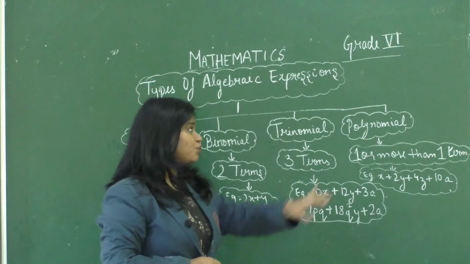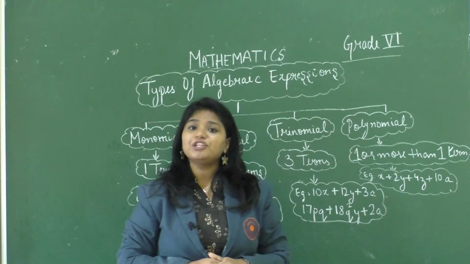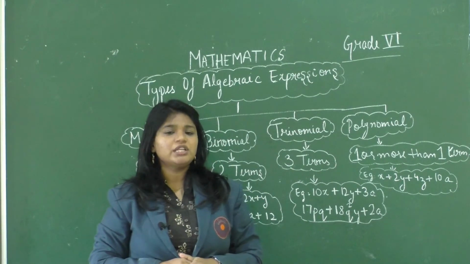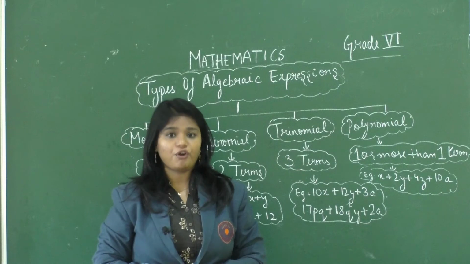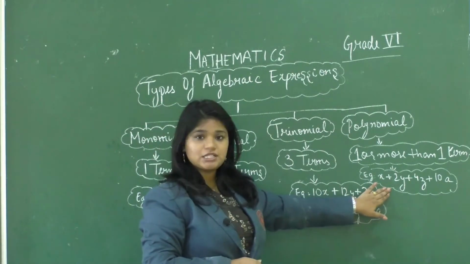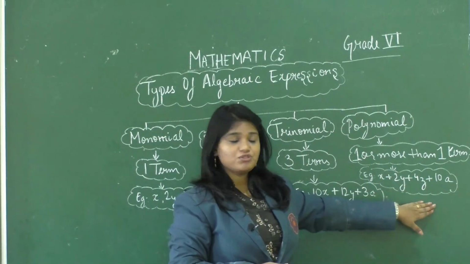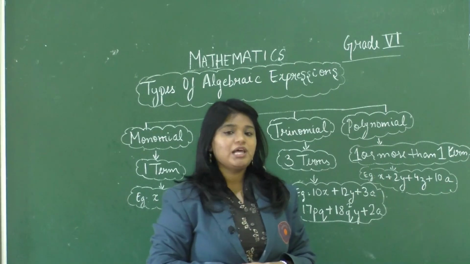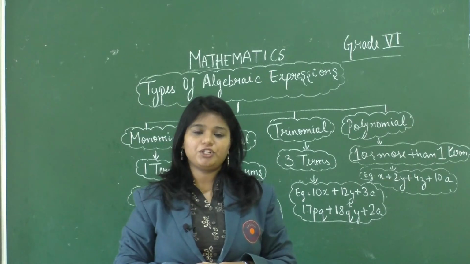Now let's go to polynomials. Polynomial expressions are the ones which have one or more than one term in them. For example, x plus 2y plus 4z plus 10a. Monomial, binomial and trinomial are parts of polynomial.